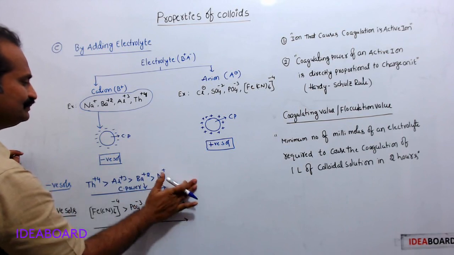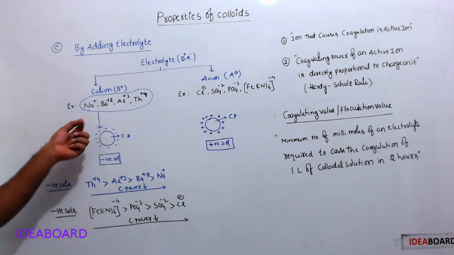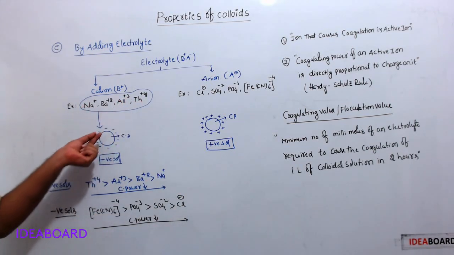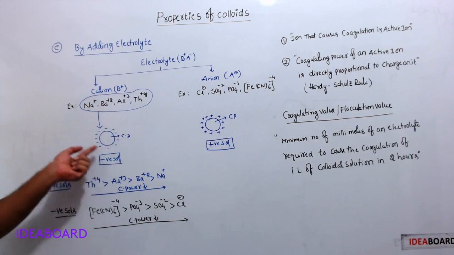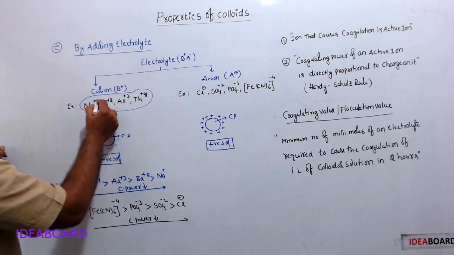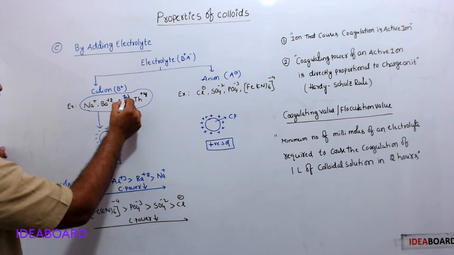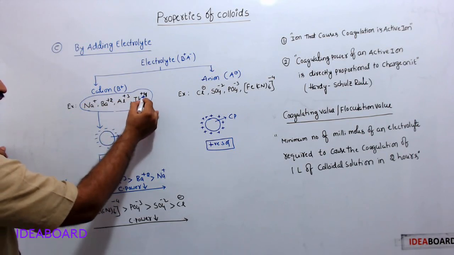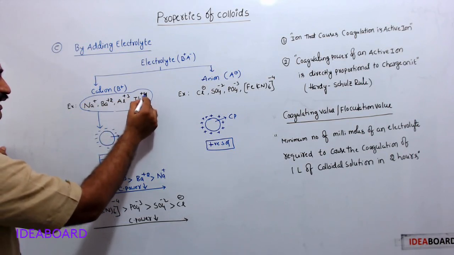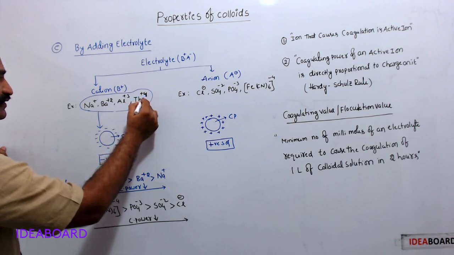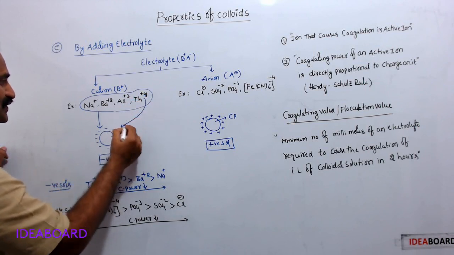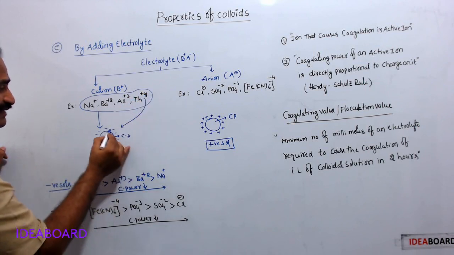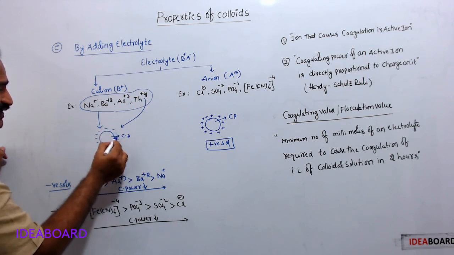Now here, all these ions may neutralize the negative charge on the colloidal particle. But here 1 unit positive charge, here 2 units, here 3 units, here 4 units. So this thorium ion, having 4 units positive charge, can neutralize more extent of negative charge.